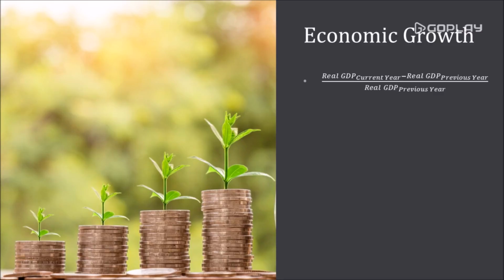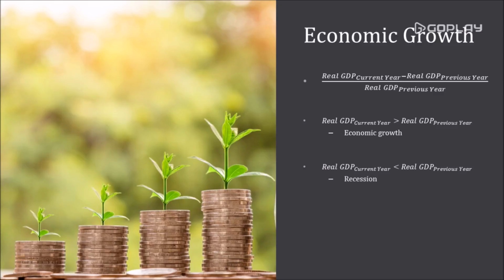We have 3 possible cases. The real GDP for the current year could be higher than the previous year. The economy is said to be enjoying an economic growth. The real GDP for the current year can also be lower than the previous year. The economy is deemed suffering from a recession. Alternatively, the real GDP for the current year could be the same as the previous year. This situation is known as economic stagnation.